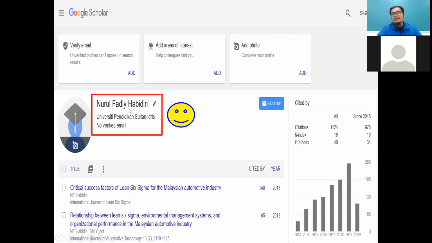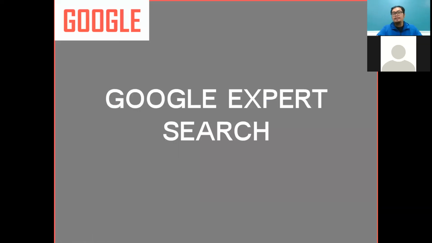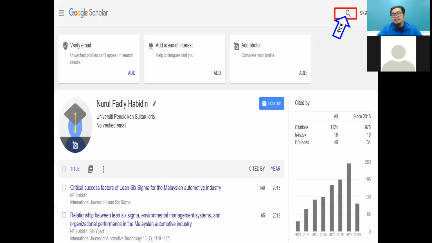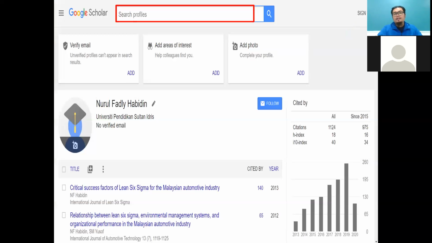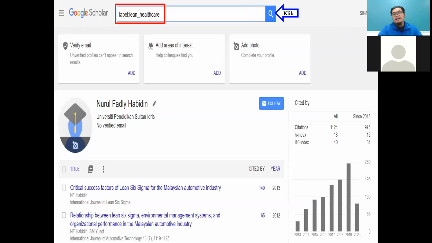You have the account. Okay, what do you actually need to do? You need to explore. Now you want to search, so please click the search image here. Once you click here, they show the search profile. What do you want to explore regarding this matter? So I just write down this one.